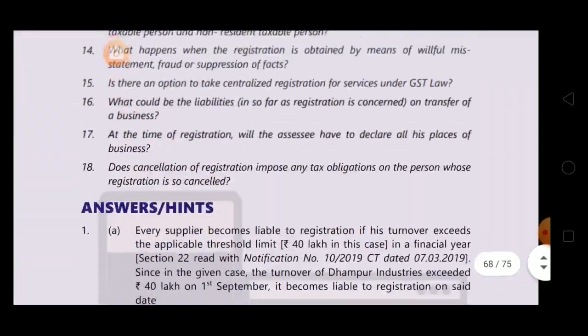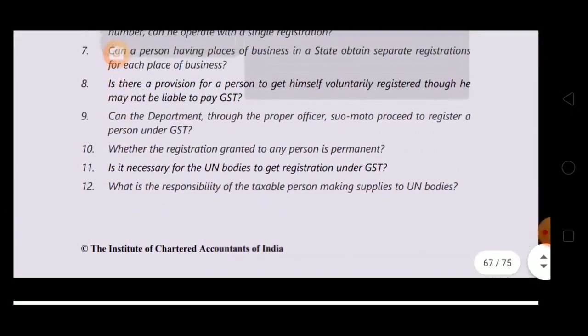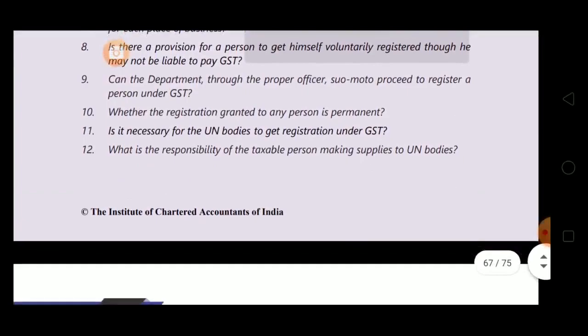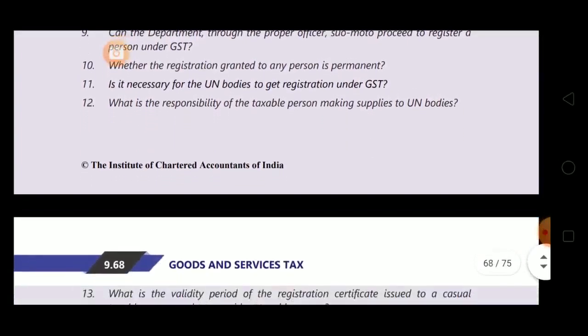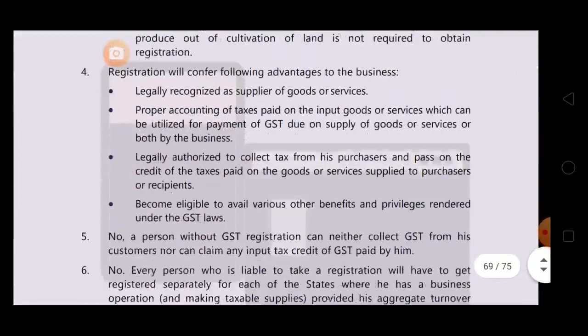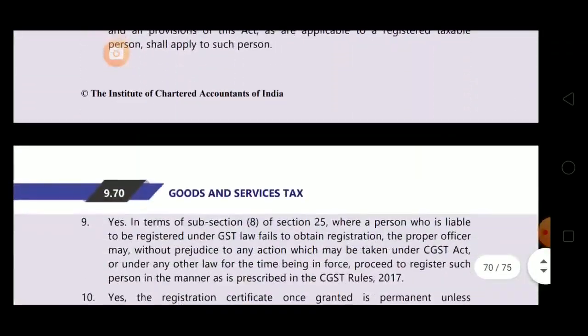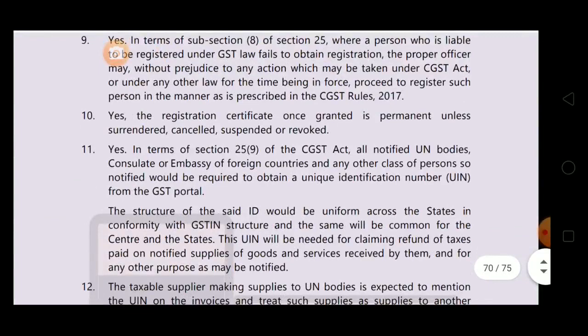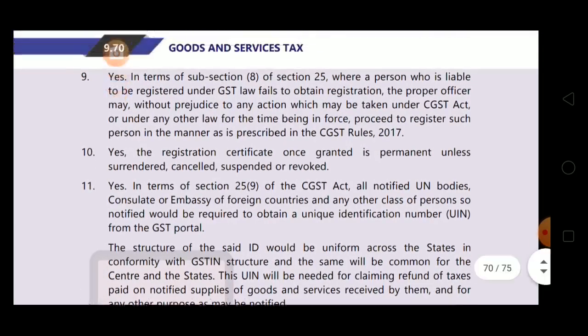Next question, I guess question number 10. Whether the registration granted to any person is permanent. Yes, it's permanent. The registration certificate once granted is permanent unless surrendered, cancelled, suspended or revoked.